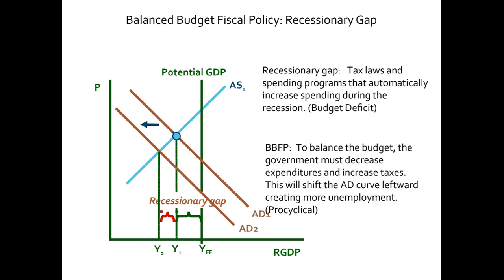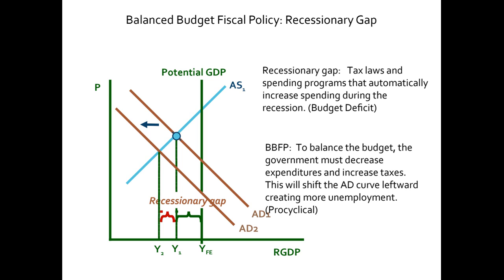This will shift the aggregate demand curve leftward, creating more unemployment in the country. So basically, we are increasing the severity of unemployment in the country. We are basically increasing the already existing recessionary gap. And you can see the gap is now more. Why? The budget is balanced, but now we are facing a higher recessionary gap. That is why we call this policy pro-cyclical.